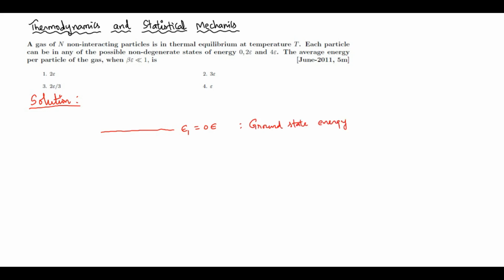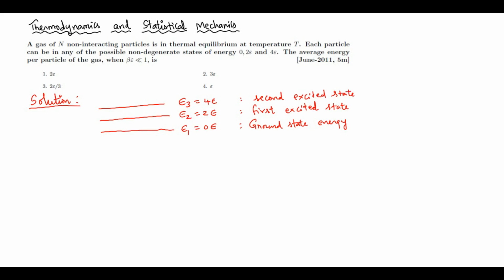And there is another energy level, that is epsilon 2, which is equal to 2 epsilon. This is the first excited state. And epsilon 3 is equal to 4 epsilon. So this is the second excited state. So these three things are given.